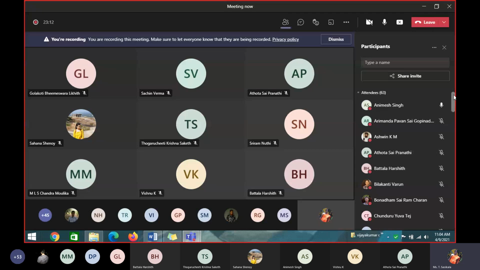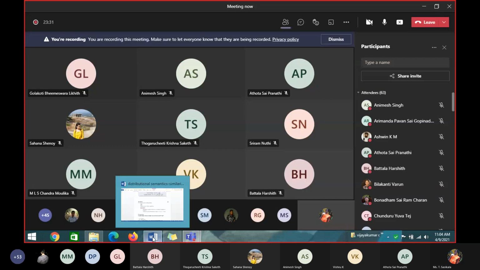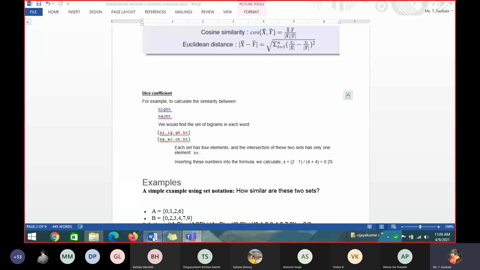What is the Jaccard coefficient formula first? J of A comma B. Am I audible, students? Yes, ma'am. Ma'am, X intersection Y by X union Y. That is the common between 2 terms divided by the combination of 2 terms, the union of 2 terms, right? Yes, ma'am. So what will you be getting?